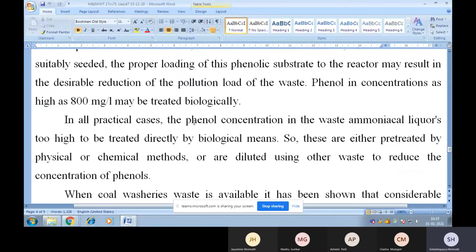In all practical cases, the phenol concentration in the waste ammoniacal liquor is too high to be treated directly by biological means. So these are either pre-treated by physical or chemical methods or are diluted using other ways to reduce the concentration of phenols.